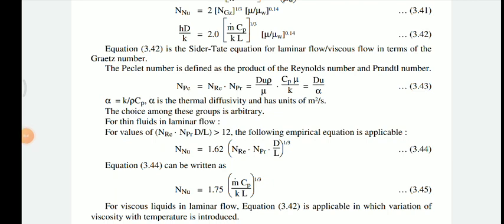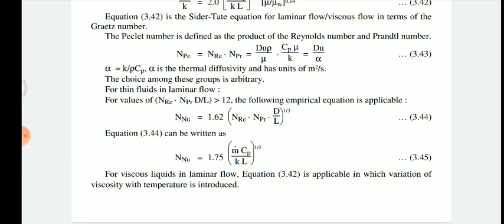The choice among this group is arbitrary, and for this the fluid is laminar, and the average values are Reynolds number and Prandtl number for a diameter and length of pipe. It should be greater than 12. So this empirical equation is applicable for Nusselt number, and the Nusselt number is 1.62 times the Reynolds number and Prandtl number into the product of diameter and length of pipe raised to 1 by 3.